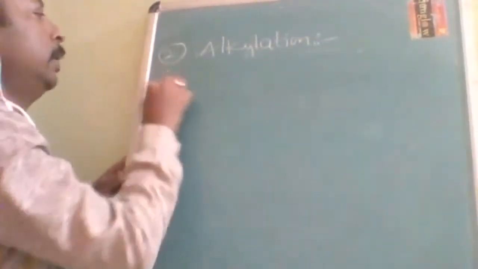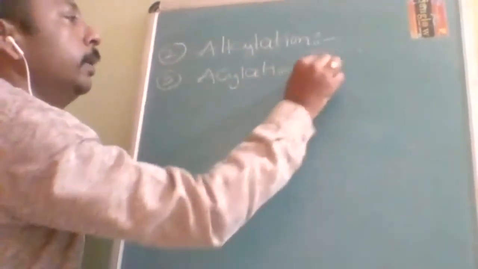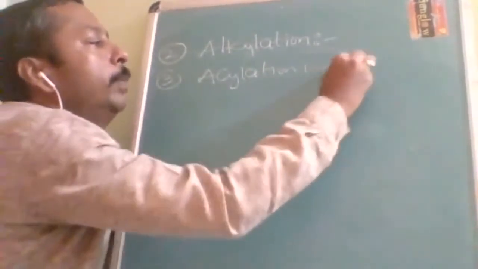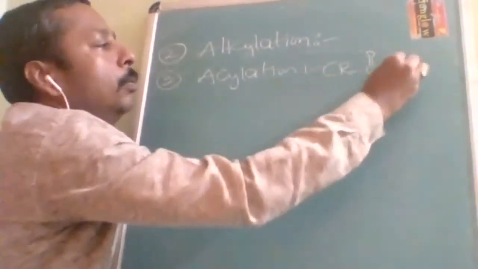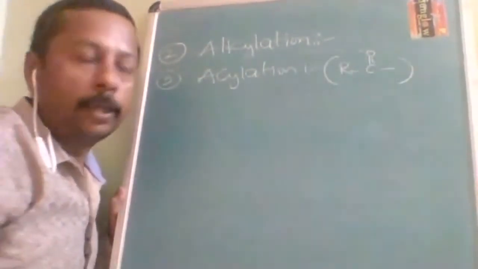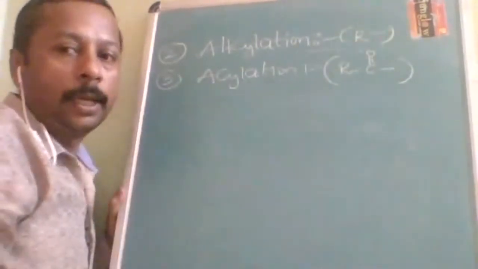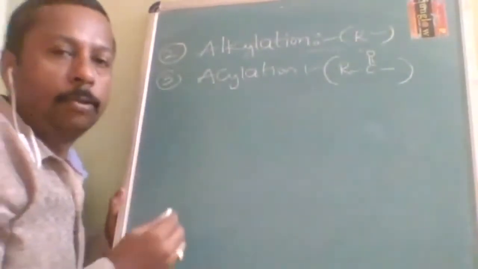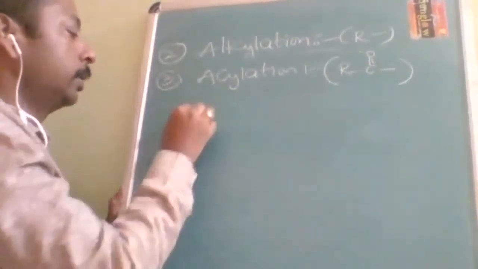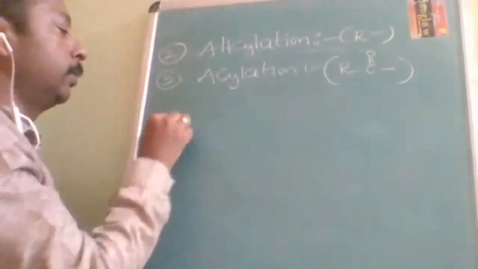Next, third one is acylation. Friedel-Crafts acylation. Acyl group means RC double bond O group. This is called acyl group. Alkylation means R, halogenation X. Now acyl group is very easy. Everything is the same. So let us take RCOCl, which is called acid chloride.